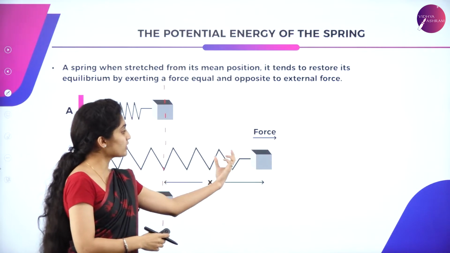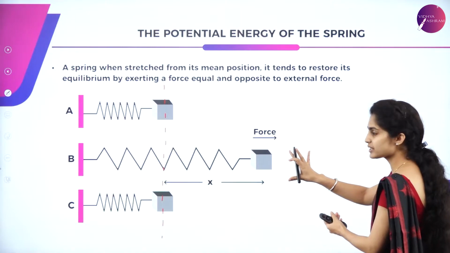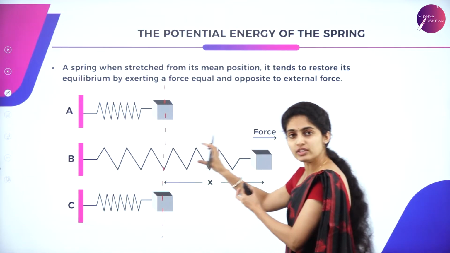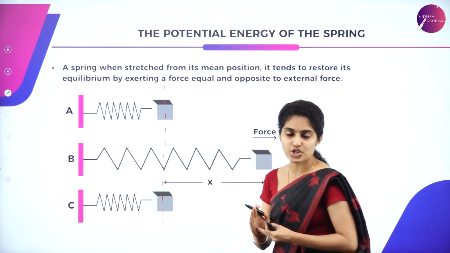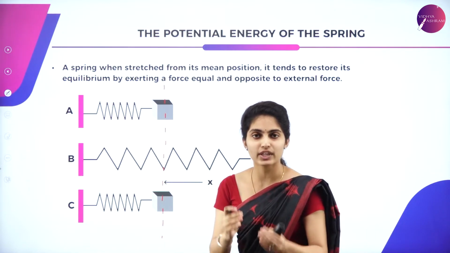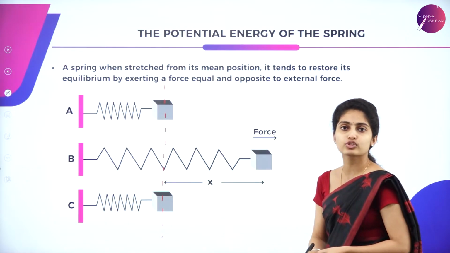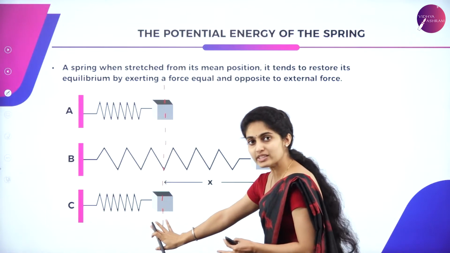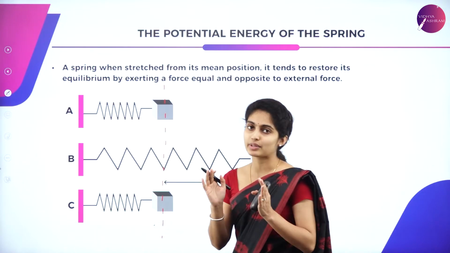Suppose I just pull this bob, stretch the spring, and just leave it. Again it comes to its equilibrium position. So after a certain work is done, again coming back to its equilibrium position is nothing but restoring. It is restoring itself. The energy is getting restored. Such a force is called a restoring force. After that restoring force is applied, it comes back to its equilibrium